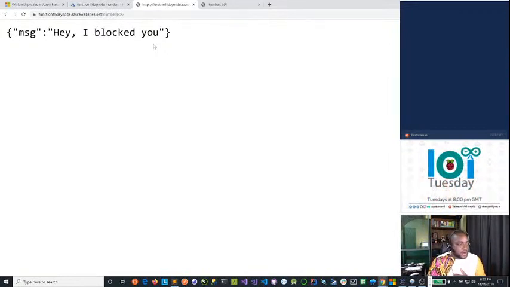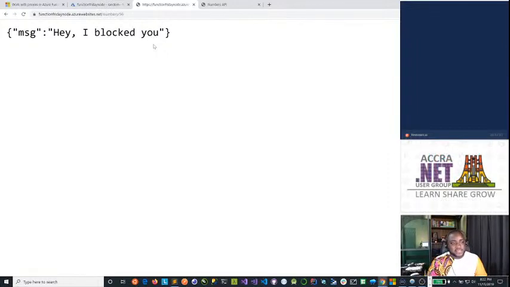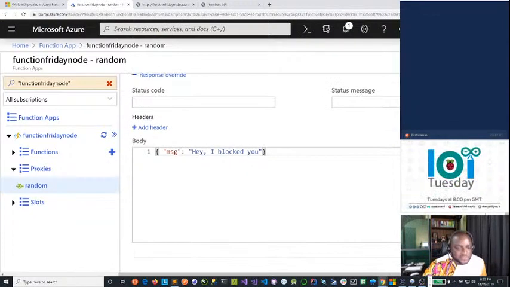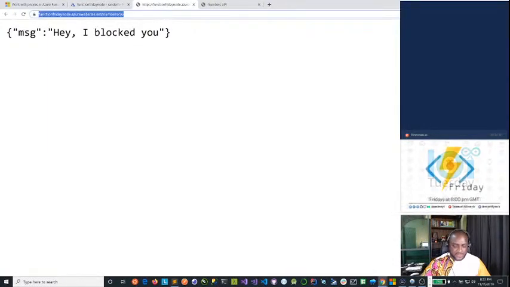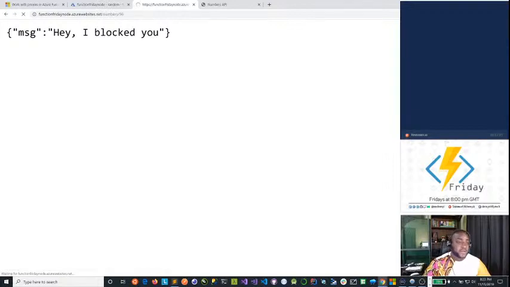So that's the power of using proxies. You can intercept requests, you can intercept responses, and then you can modify them to create your own APIs or series of microservices. So since this is not something we want to keep, let's get rid of this, save our functions again, and go back here, call the same 56, and then we should be fine because now there isn't any response interception. It should give us our response.